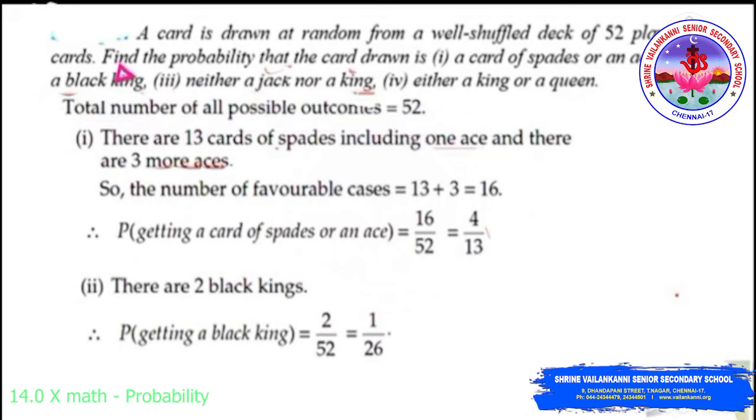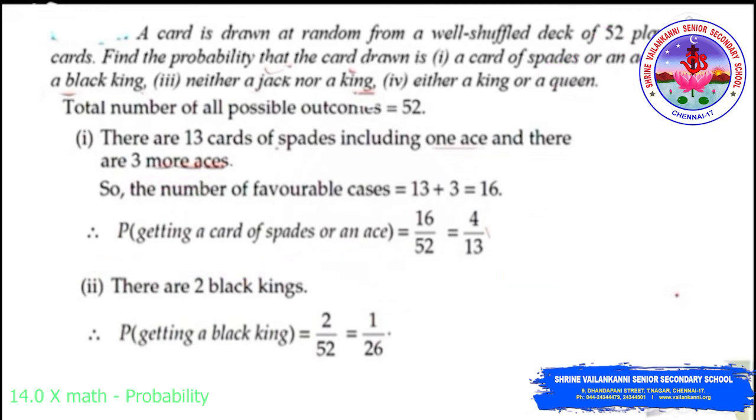So we need to find the probability that the card drawn is a spade or an ace. There are 13 cards of spades including 1 ace, and the remaining we have 3 more aces. The word 'or' denotes the addition of the spade and the ace. So the probability of getting a spade or an ace will be 13 by 52 plus 3 by 52, which is equal to 16 by 52. Simplifying, we get 4 by 13.